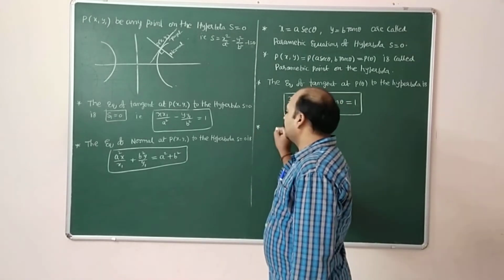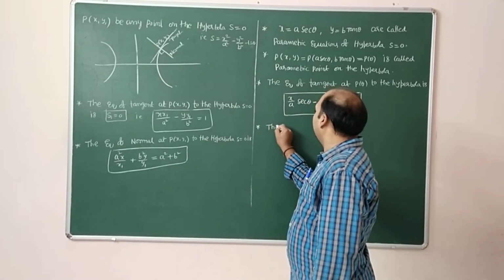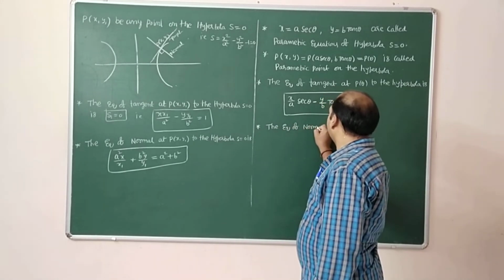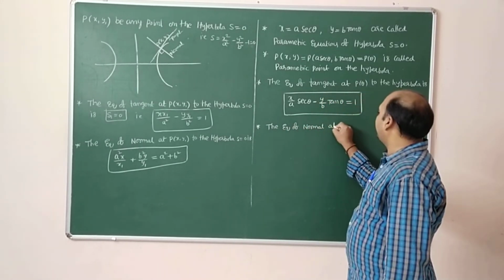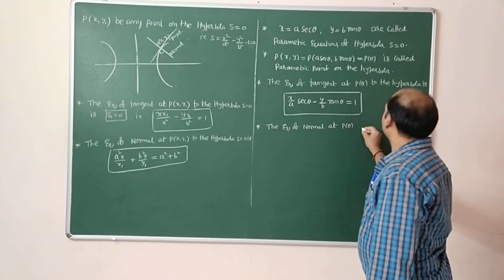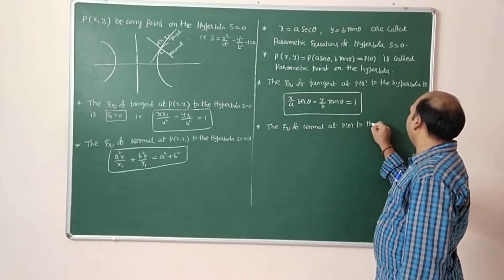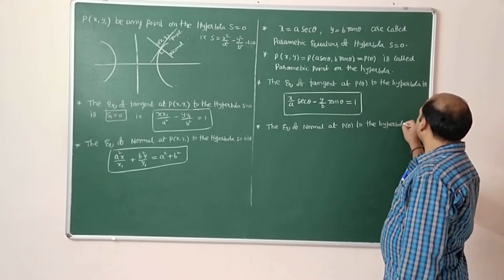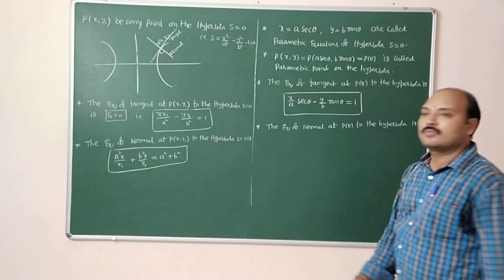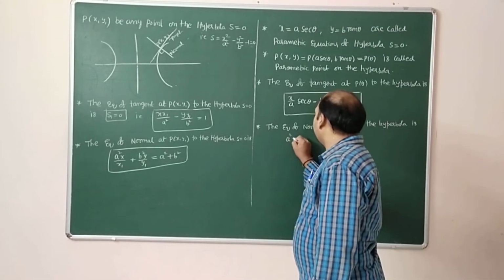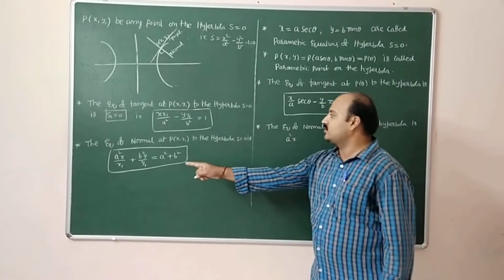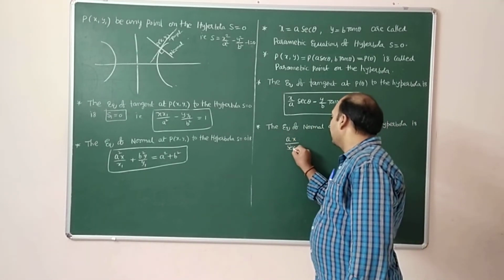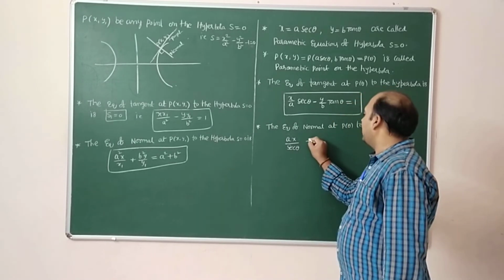The next one, the equation of normal at P of theta to the hyperbola is a square x by a secant theta plus b square y by b tan theta.